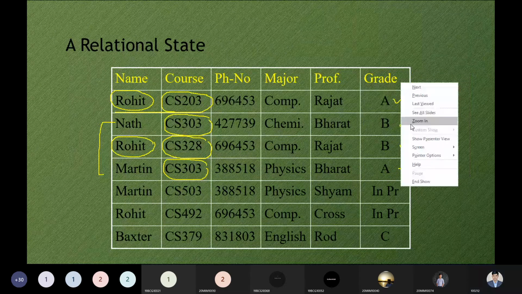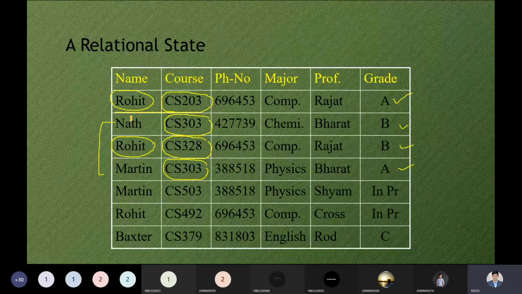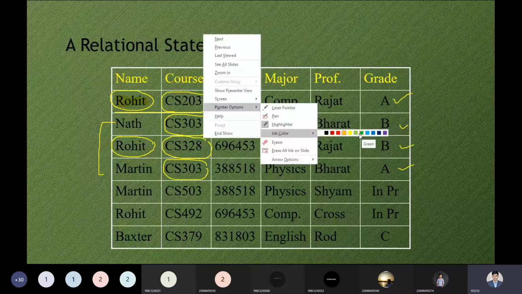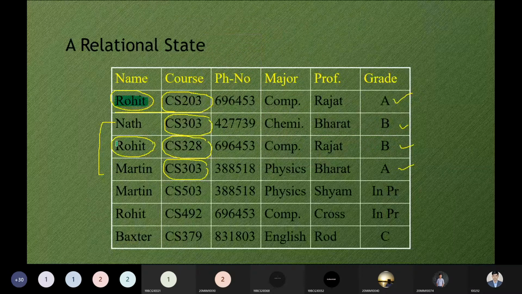See, Rohit is a name over here. Rohit basically is a name, and Rohit is also available here. And this course, CS203, is also available over here, and it's also having a different course. Okay, so if we have the same name with a different course, there will be no issue.